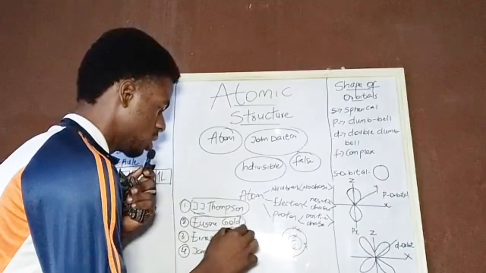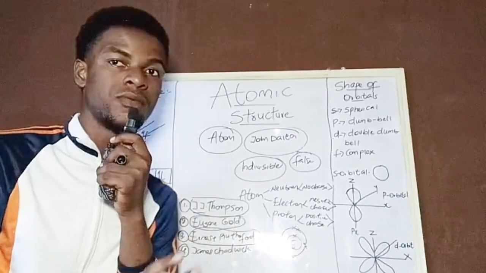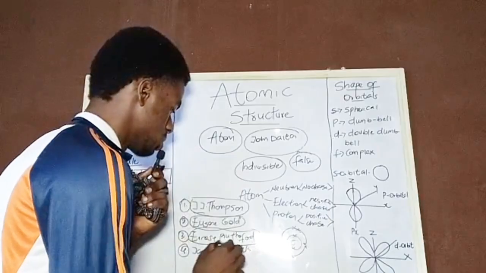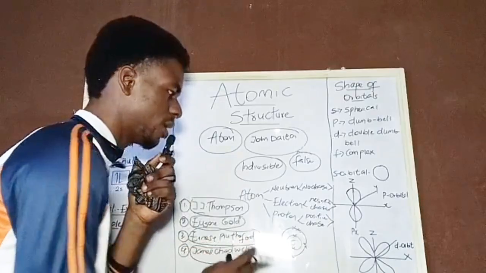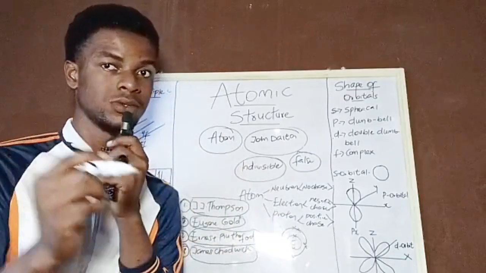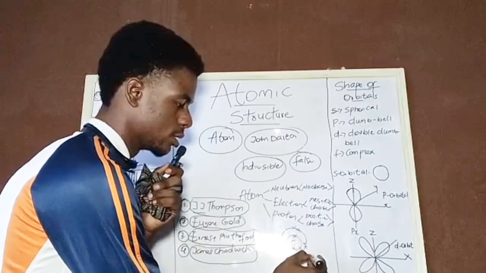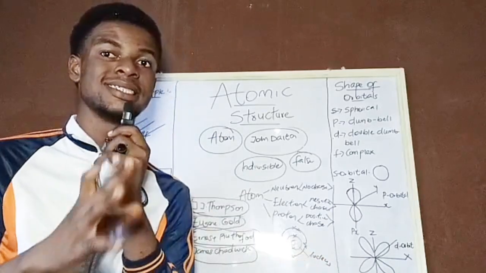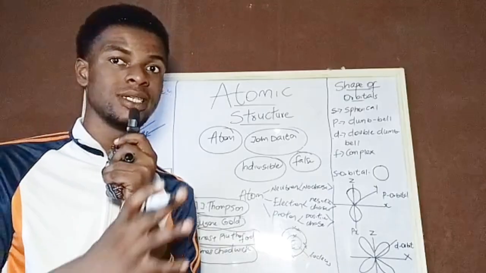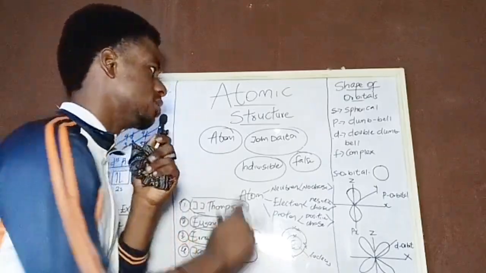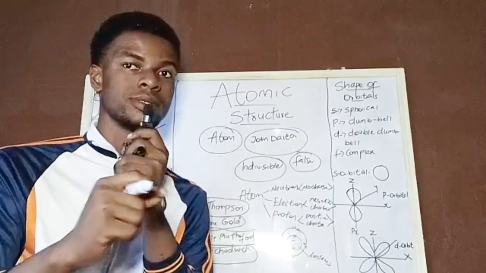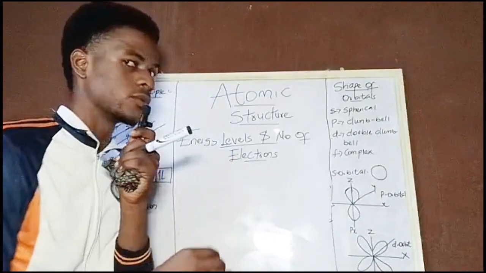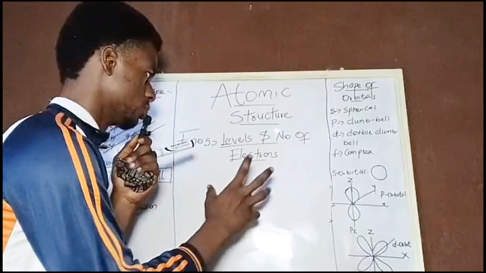Eugene Goldstein, the next person, discovered the proton, which is positively charged. Now we have Ernest Rutherford, who discovered the neutron, meaning no charge. And the last one is James Chadwick, who discovered the nucleus of an atom, which is this small thing you are seeing here. So these are the scientists, and like I said, based on their discoveries, we came to understand that John Dalton's discovery was false.